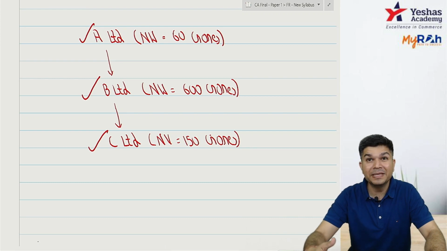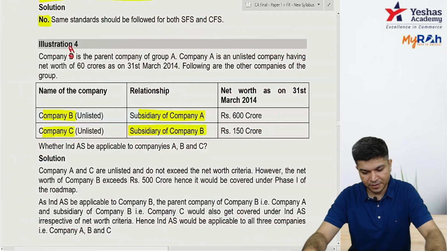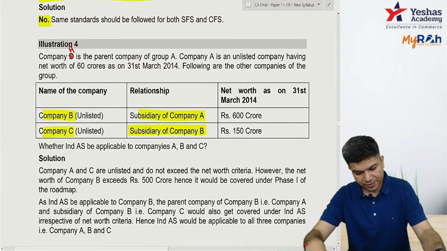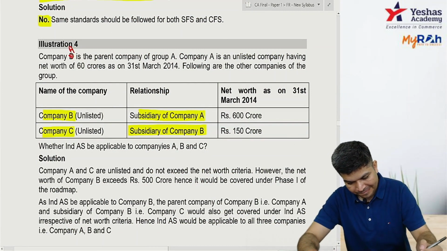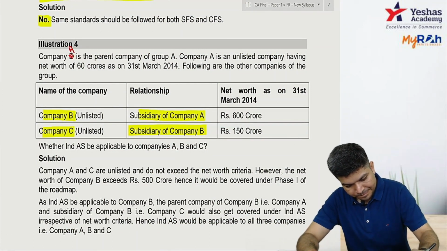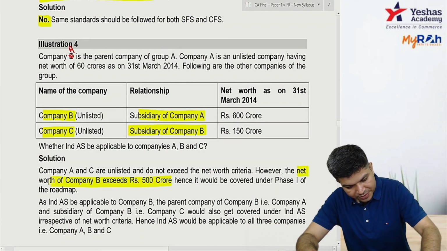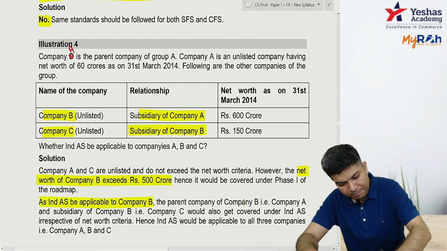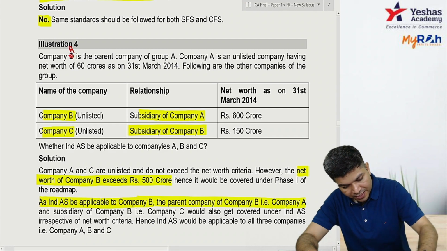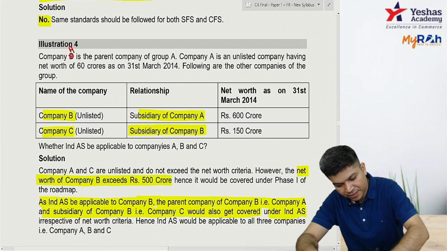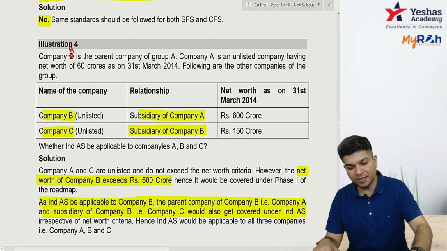B applicable, B's parent, B's subsidiary also applicable. Okay, the check over here. Net worth of B exceeds 500 crore. IND AS applicable to B. Parent of B is A and subsidiary of B is C will also get covered under IND AS. Hence, it's applicable to all three companies.